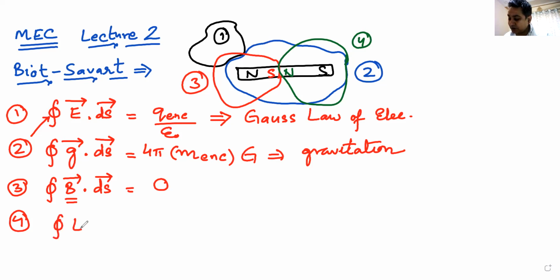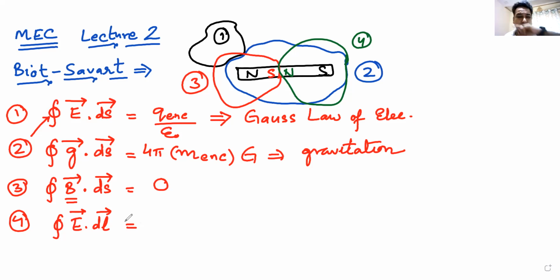Then I move to this E dot dl. How do I say this? It is the line integral of electric field over a closed loop. In this case, the gola means loop. In the upper wala case, it means closed surface. In niche wala case, it means closed loop. The line integral of electric field over a closed loop.